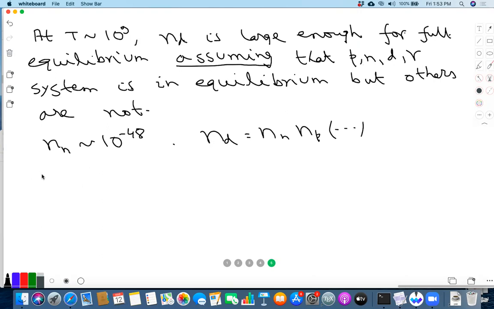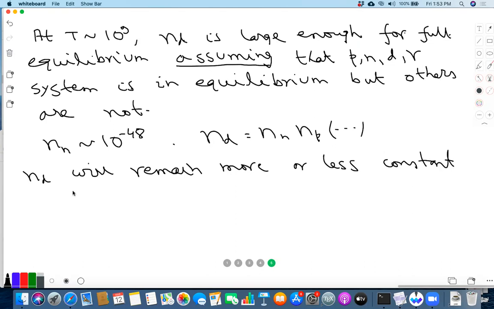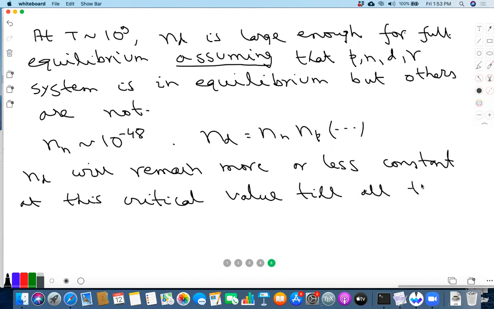So this process, so ND will remain more or less constant at this critical value, till all the free neutrons are exhausted and effectively gone into He4.